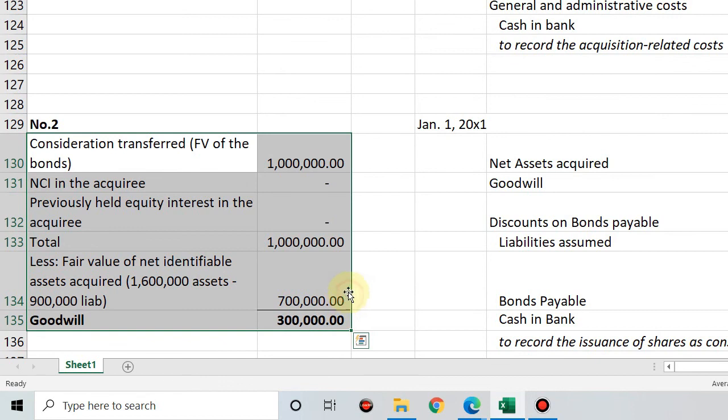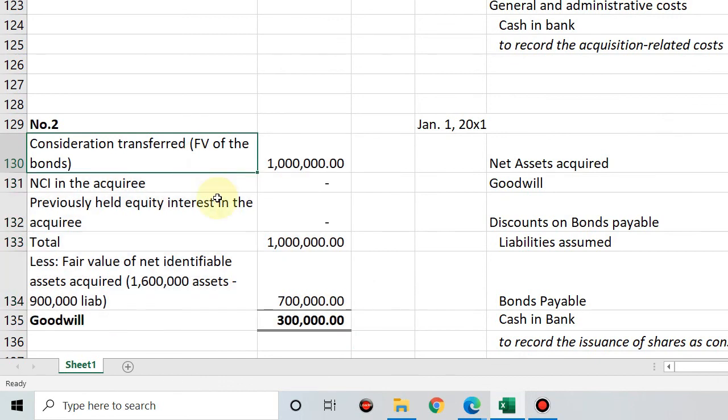So we have consideration transferred, nag-issue ng debt securities, which is valued at fair value na 1 million. Okay, 1 million ha. Then NCI, 0. Previously held equity, 0. So you have total of 1 million. Then less fair value of net identifiable assets, 700. You'll get goodwill of 300,000.